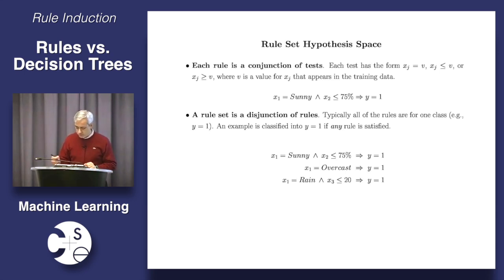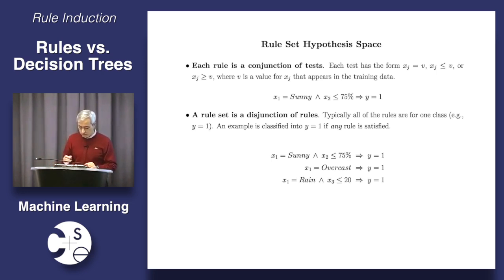Each one is of the form, this variable is equal to this value, if the variables are discrete, for example, the color of the car is red, or this variable is less than or equal to some value or greater than or equal to some value if you're talking about a numeric value, like, the temperature today is above 60 degrees, for example. Okay? These v's and these x's are attributes and values that appear in the training data. And it's out of those that we're going to build up the rules.